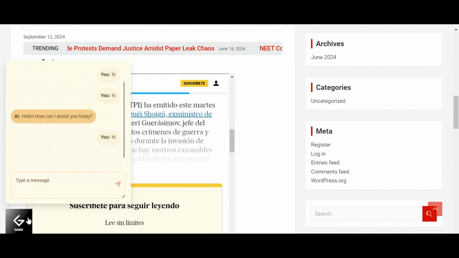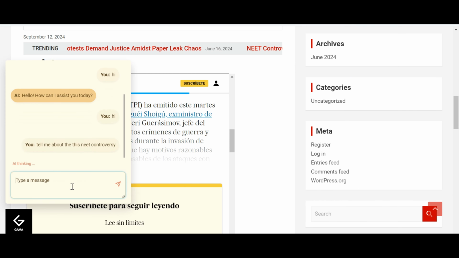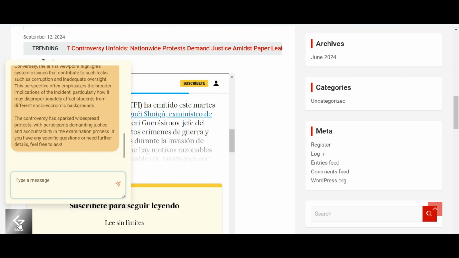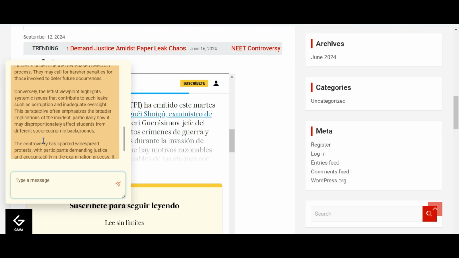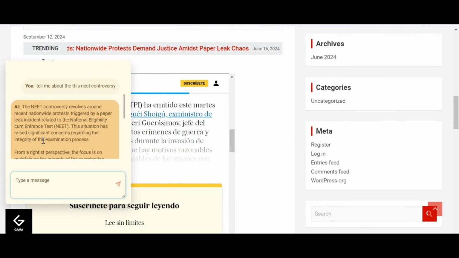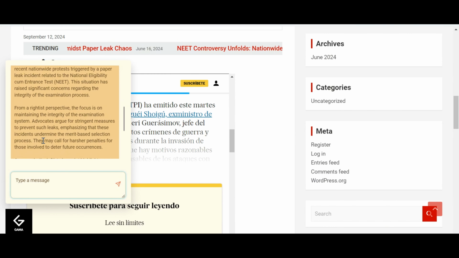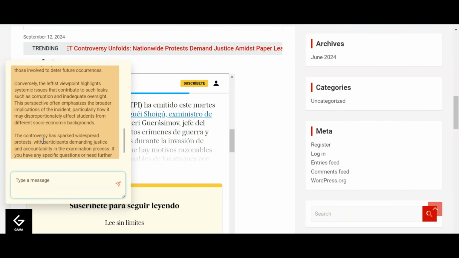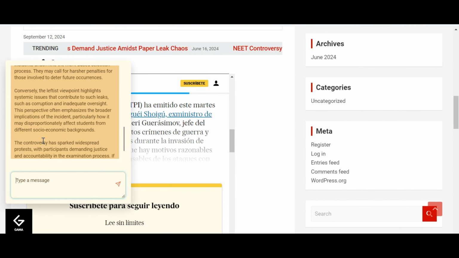If you have any doubt related to that news, you may ask your AI avatar. Just like we did with this NEET controversy news, now I'm asking my AI avatar to explain this NEET controversy. Now you can see the AI avatar has explained the news according to the article that we have created. It is explaining all the perspectives of that news: rightist, centrist, and leftist.